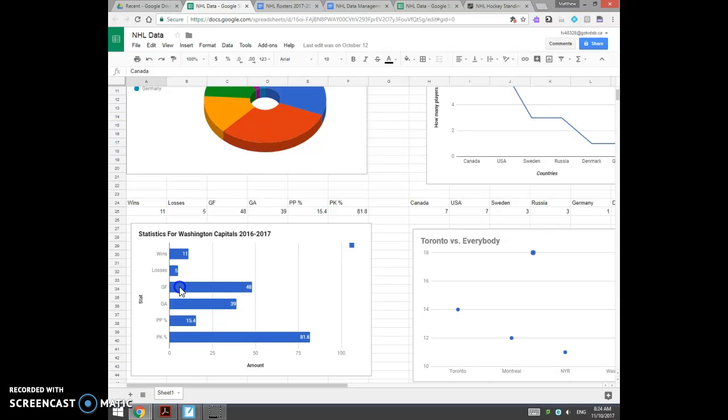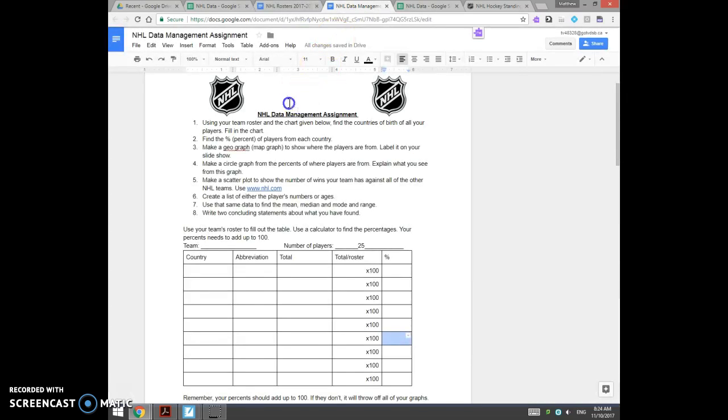I could also say that the Washington Capitals have scored 48 goals and they've only allowed 39, so that's a difference of 9. Okay. So our next thing here is we're going to be looking at some mean, median, mode of either your team's numbers, like the numbers the players wear, or the player's age. So number 6 says create a list of either the player's numbers or ages. Use that same data to find the mean, median, mode, and range.